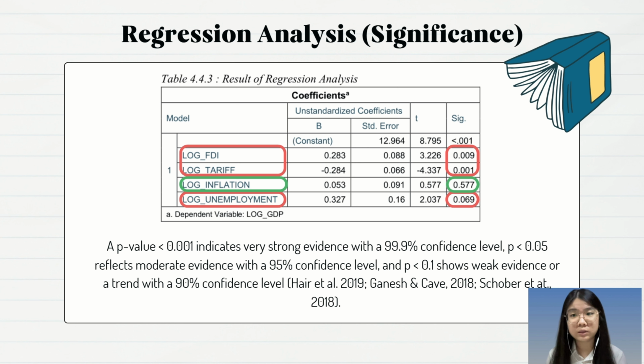And when your p-value is smaller than 0.1, it shows significance but a bit weaker evidence, at a 90% confidence level. As you can see in the table, our independent variables of FDI, tariff, and unemployment are within the significance levels, regardless of their confidence levels. However, the inflation independent variable seems to have an insignificant relationship with GDP.